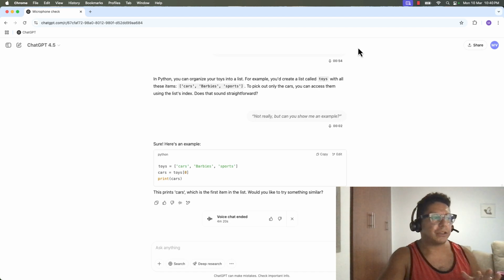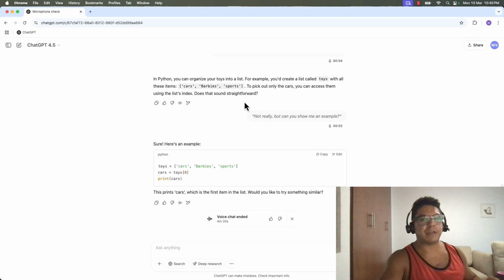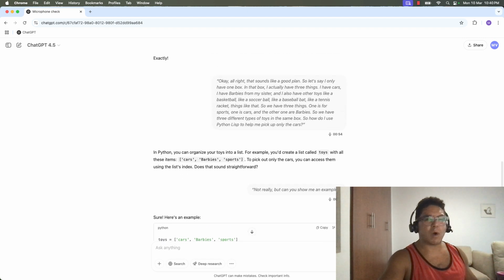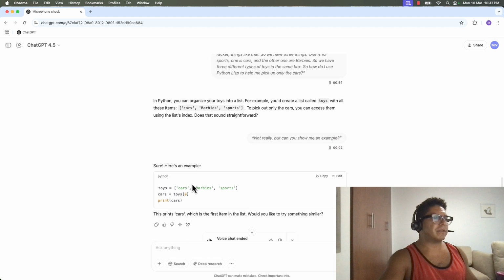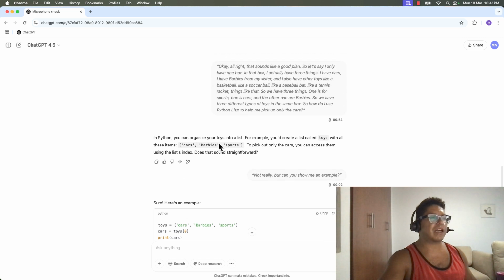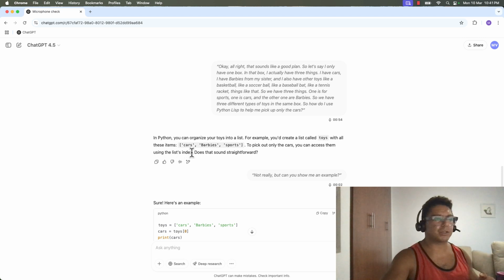All right, guys. So what I just did, I just turned off the ChatGPT voice, and I wanted to go over what we just asked ChatGPT. So basically, ChatGPT was saying, in Python, you can organize your toys into a list. For example, you create a list called toys with all these items: cars, Barbies, sports. To pick out only the cars, which is what I told her, you can access them using the list index.